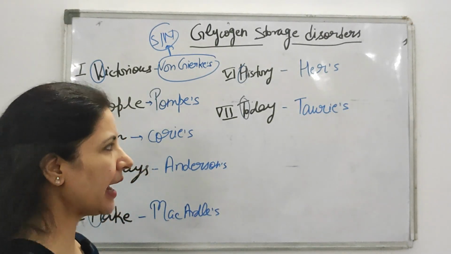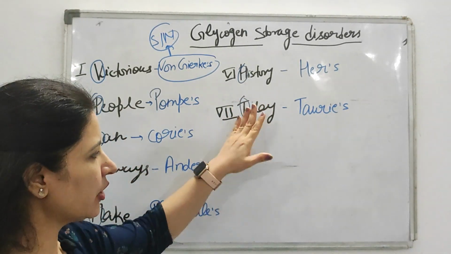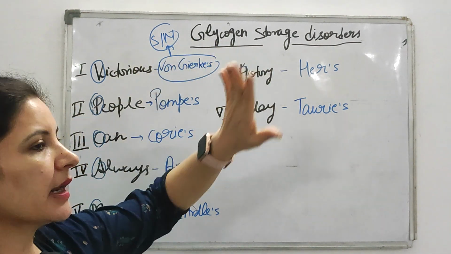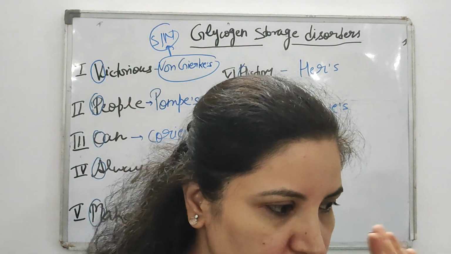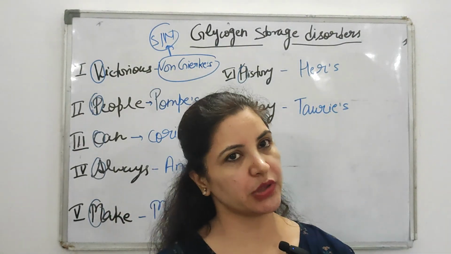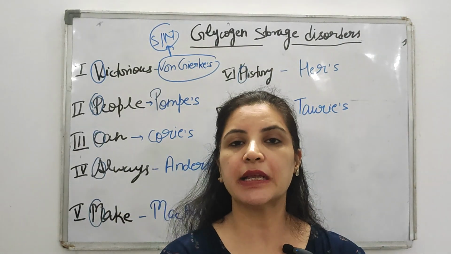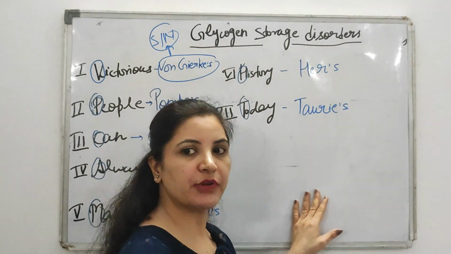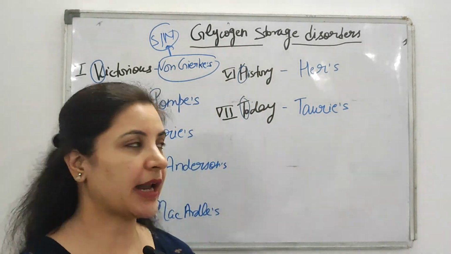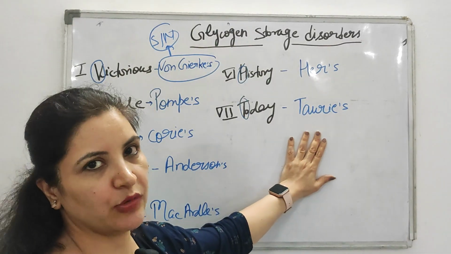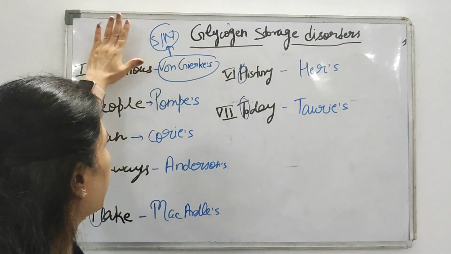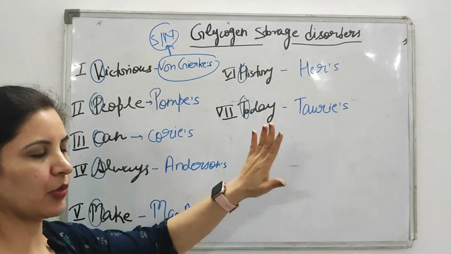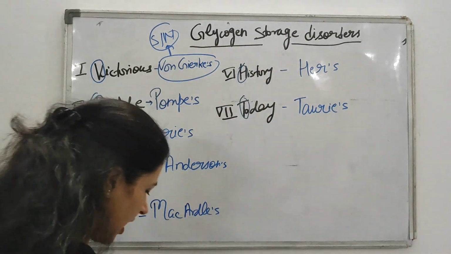Okay. And I'm also telling you how you will write in your exam. The question comes as a short note: what are the glycogen storage disorders. So first you will write that glycogen storage disorders are inborn errors of metabolism which are associated with both glycogenesis as well as glycogenolysis. Then you will write the types of disorder. You can easily remember them by this mnemonic.